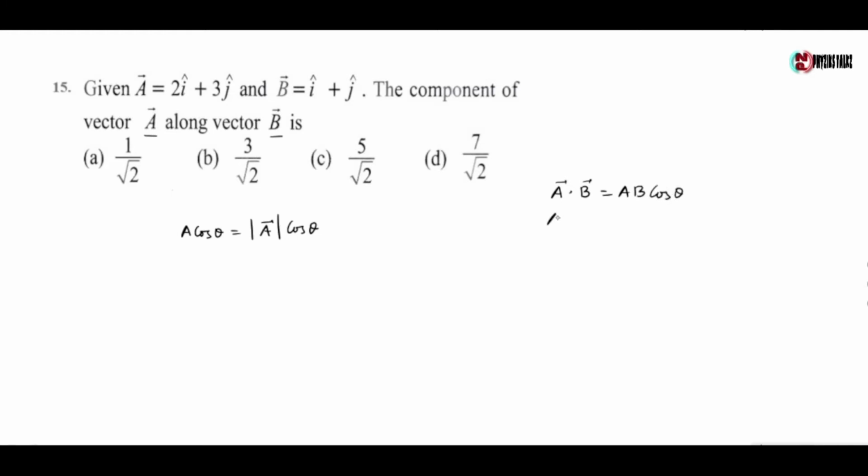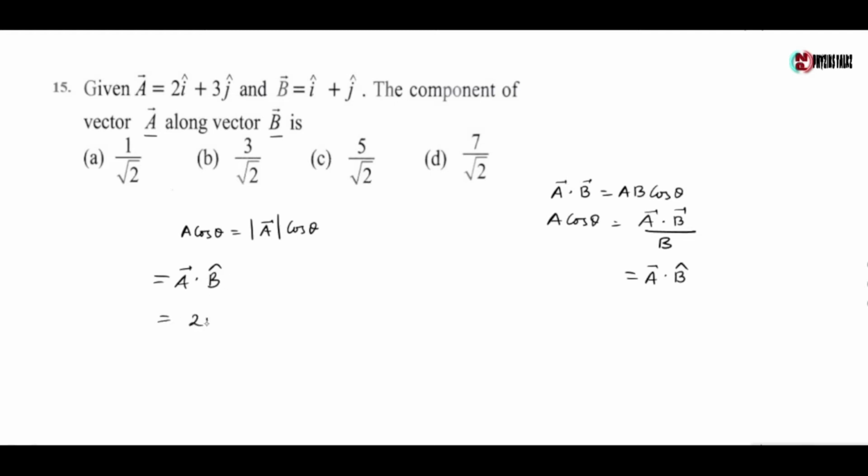So A cos theta is equal to A dot B by mod of B, which gives A vector dot B cap. So the component of A vector along B vector is A cos theta, which equals A vector dot B cap.